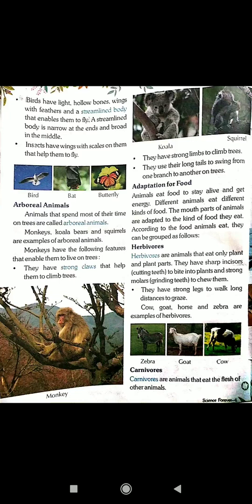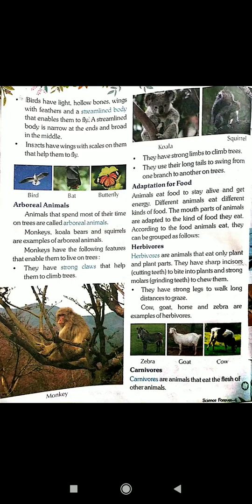Herbivorous. Herbivorous are animals that eat only plant and plant parts. They have sharp incisors, meaning cutting teeth, to bite into plants and strong molars, grinding teeth, to chew them. They have strong legs to walk long distance to graze. Examples are cow, goat, horse and zebra. And the pictures are also given.